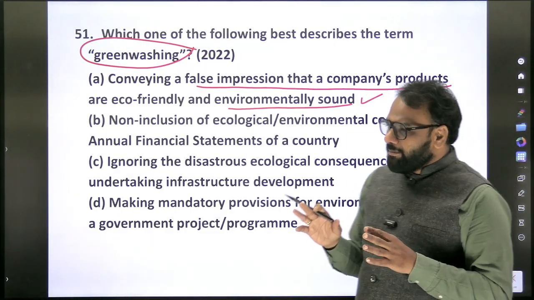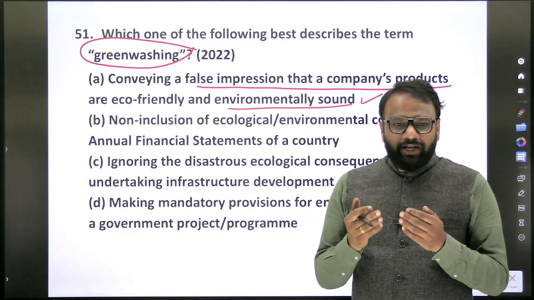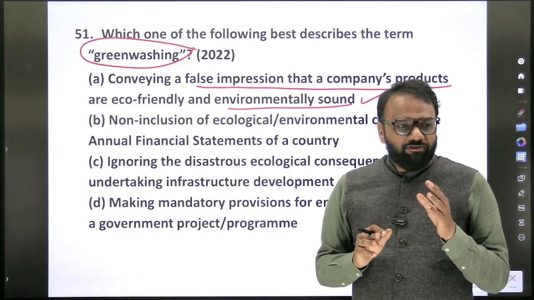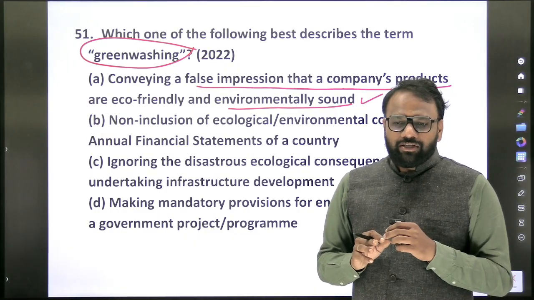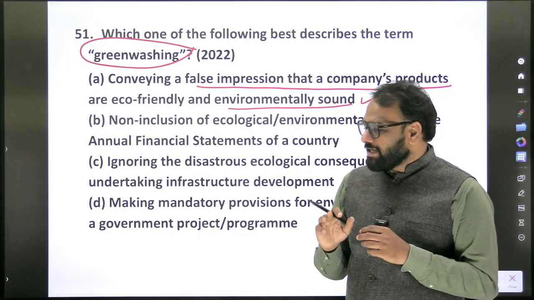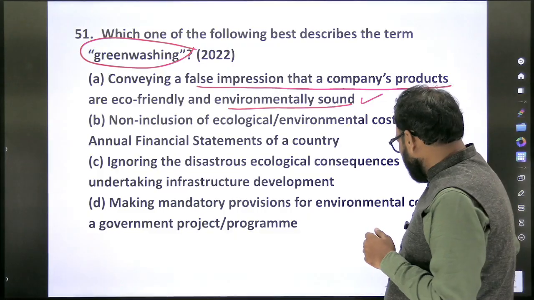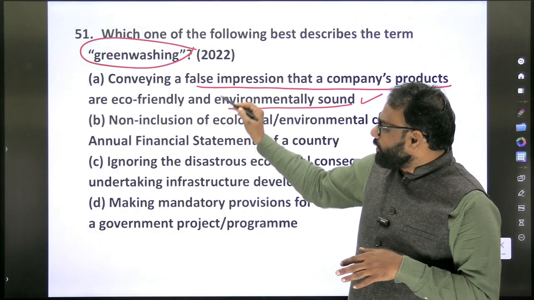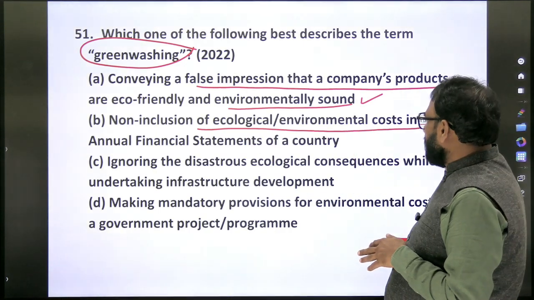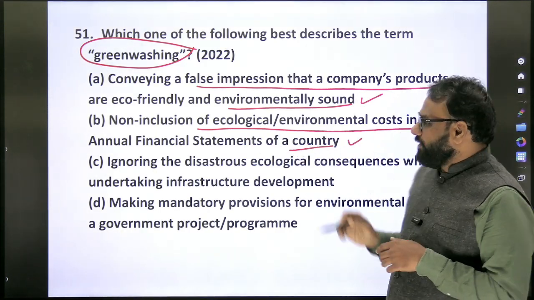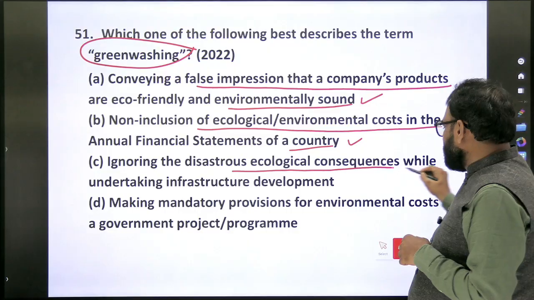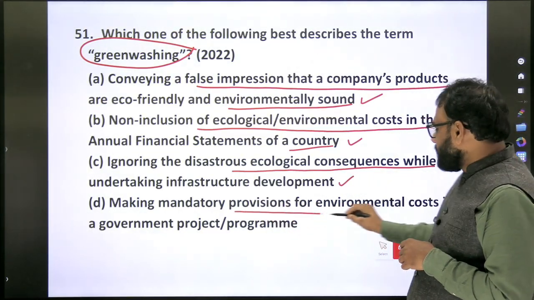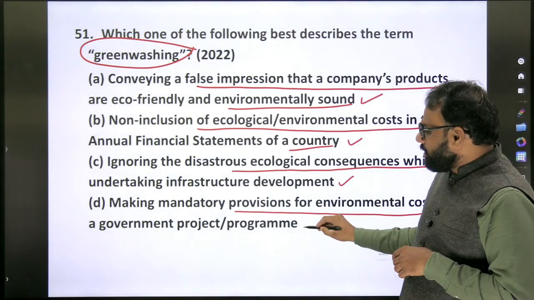Next, sometimes in the examination, even though we may not know the direct answer, we'll be able to eliminate a few options. If we are able to eliminate one or two options, it will help us to take a risk, and at least when 50-50 options are left, we can take a risk. So if you look at the options: greenwashing; non-inclusion of ecological environmental costs in the annual financial statements of a country; ignoring the disastrous ecological consequences while undertaking infrastructure development; making mandatory provisions for environmental costs in a government project or program.